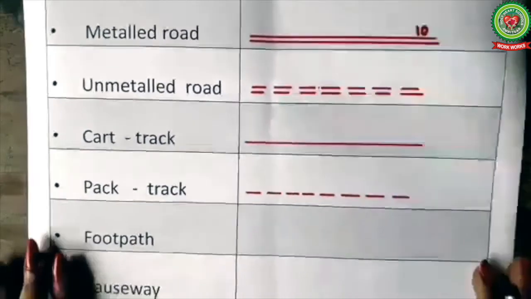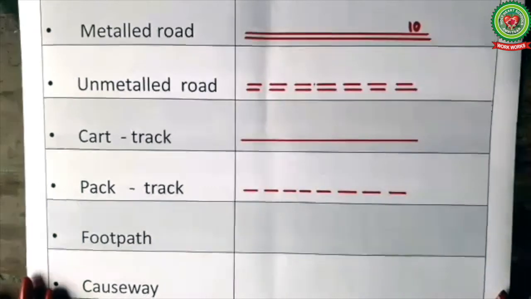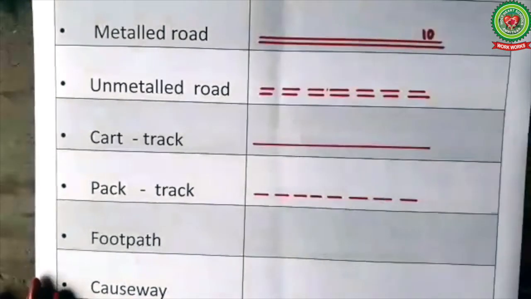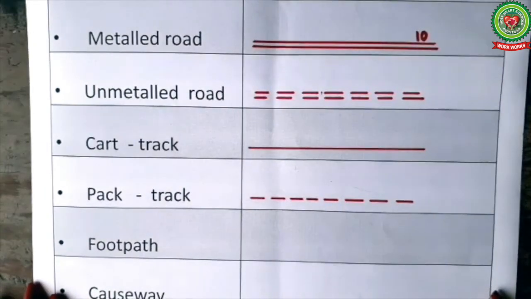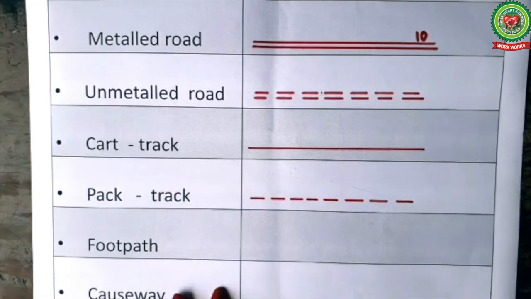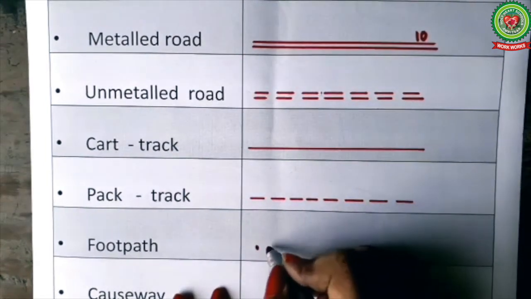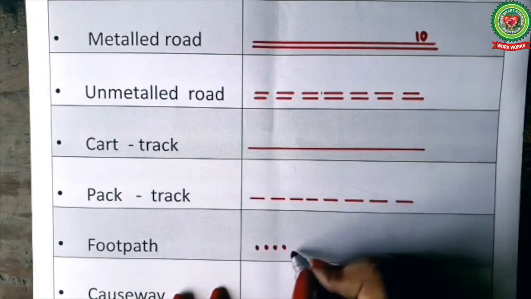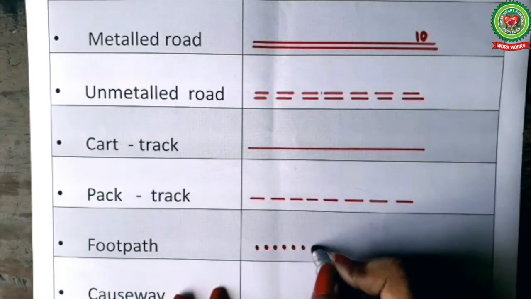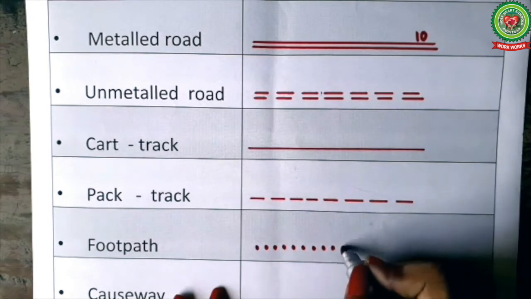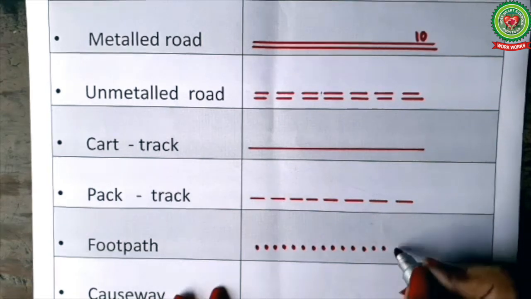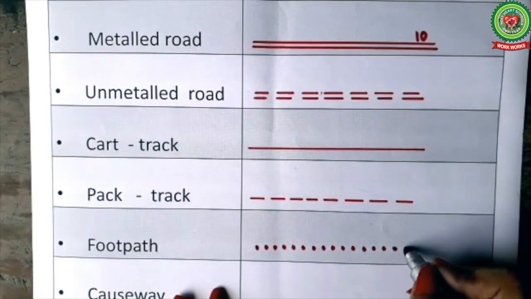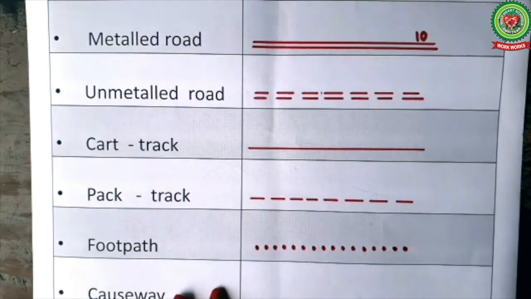Next we have footpath. Footpath is made by the continuous movement of people in the forest area, in the mountainous area, or in the fields. So for footpath, the symbol is dotted red line like this. They are also found mostly in the villages or in the mountainous area, like when we go to some religious place, like we go to Vaishno Devi, we move on foot, and on the way we can see many footpaths.